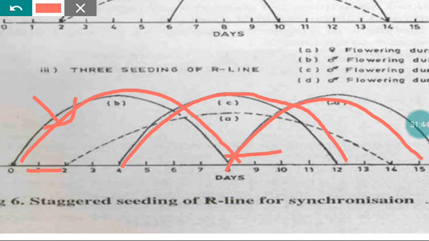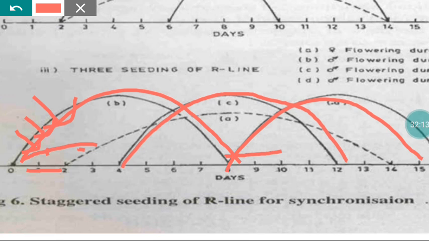But if there is any prepone or postpone with reference to flowering of the A, we can ensure. If the A line comes to flowering earlier, instead of starting flowering on the second day, it comes to flowering on the 0th day, that time also the pollen is available in the R line. So here we are ensuring.